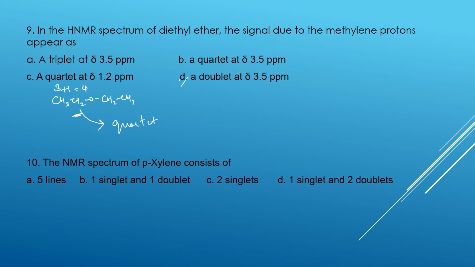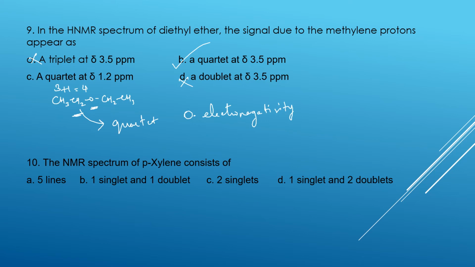So where all the quartet is, this is not there. This is not there. In these two, nearby what is there? Nearby is oxygen. Oxygen is an electronegative element. Due to the electronegativity, it will come downfield. Okay. So a quartet at 3.5 ppm is the right answer.